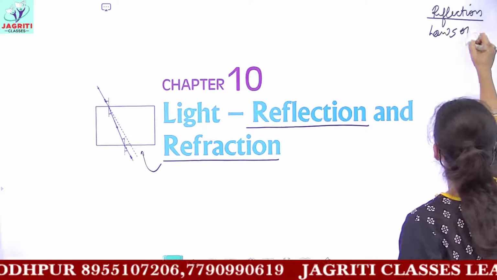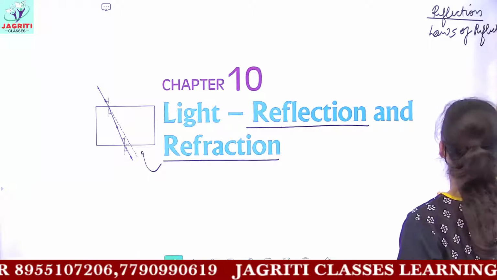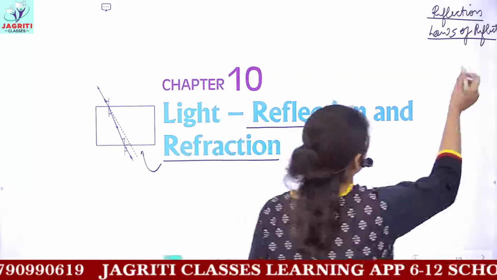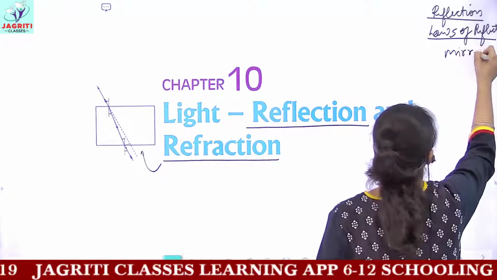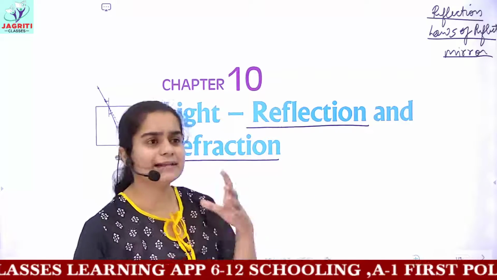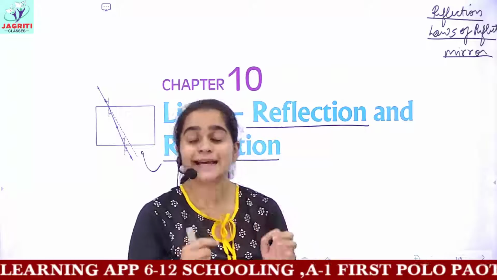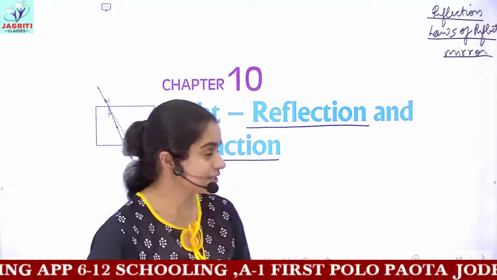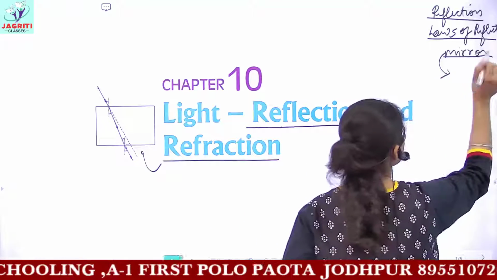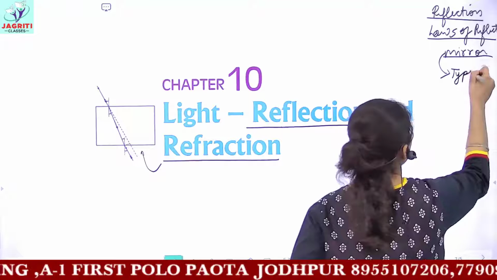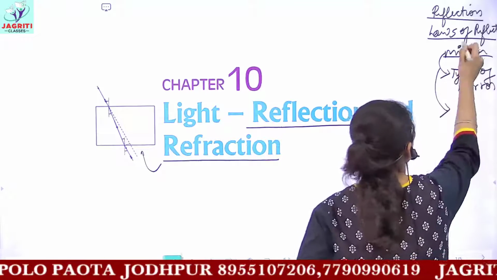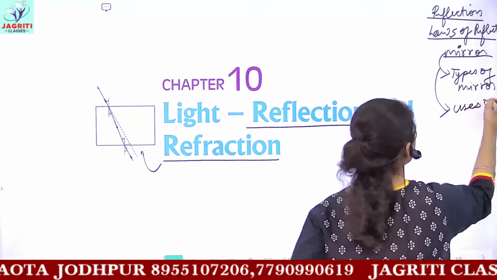Firstly, we'll see what is meant by the term reflection. Then we'll deal with the laws of reflection. I hope you have read it in your junior classes; you have 2 laws of reflection. Then we'll see what produces reflection, that is, we'll deal with mirrors. A mirror is any smooth polished surface which has the ability to show reflection. We'll study 2 types of mirror, and then we'll see the uses of these mirrors.